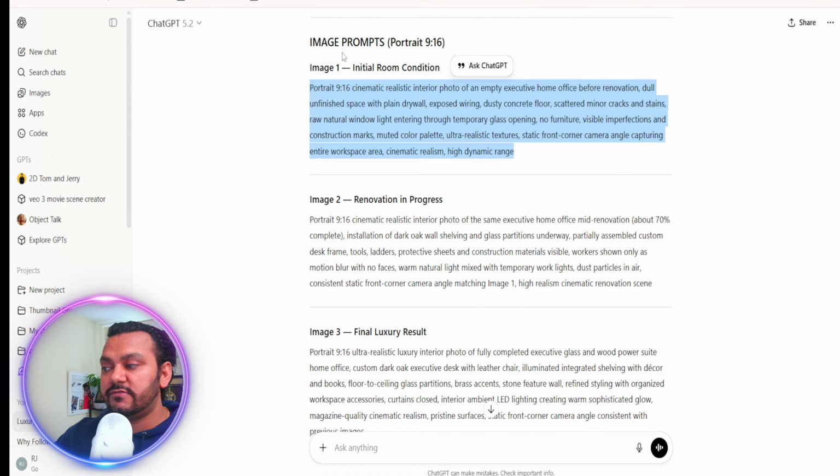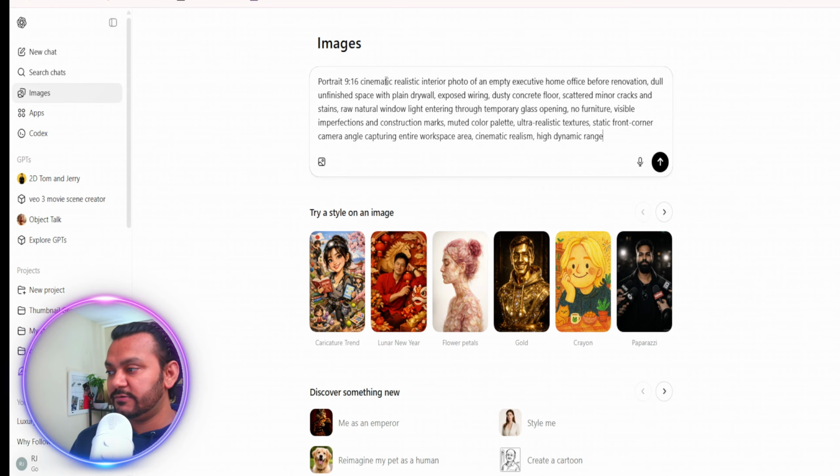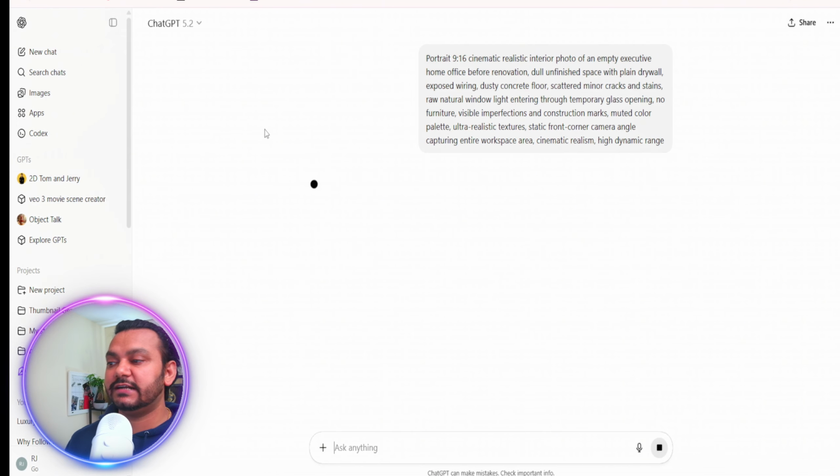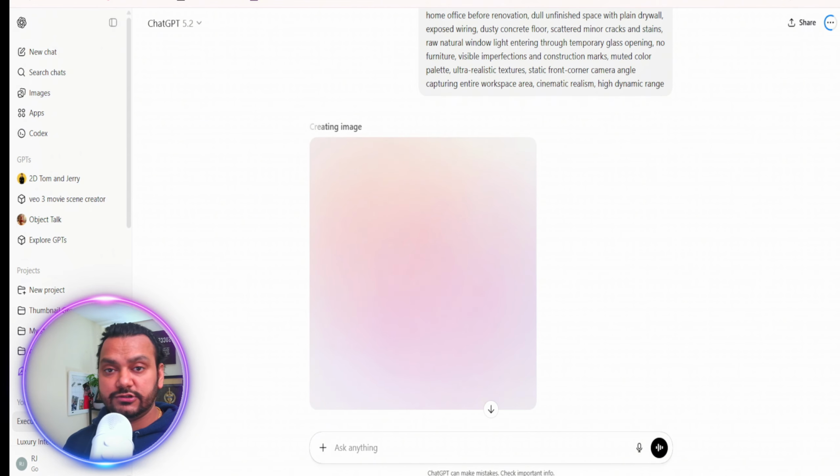Or you can click images here in ChatGPT, put the prompt in, and it will give you the image. So we will wait for that. It's creating the image, and then I'll show you all 3 images.